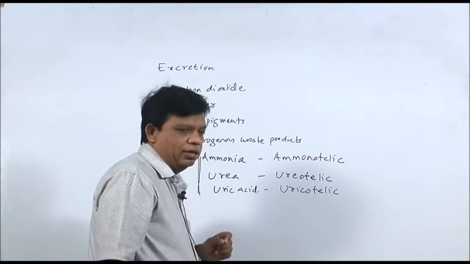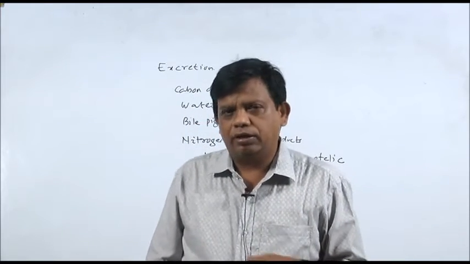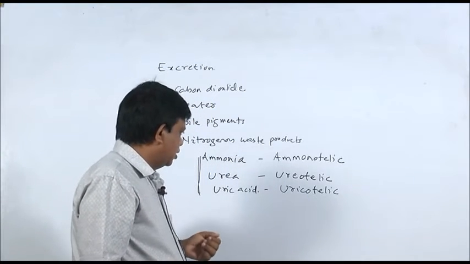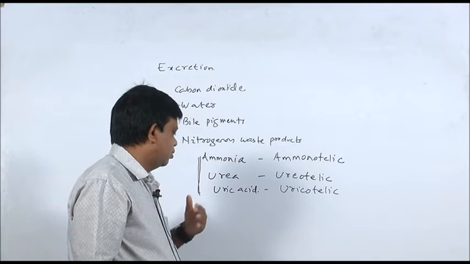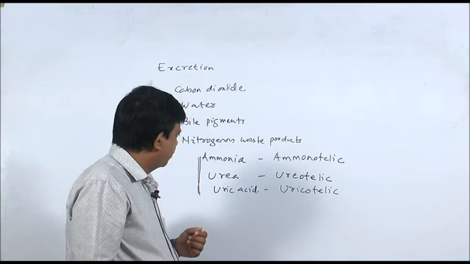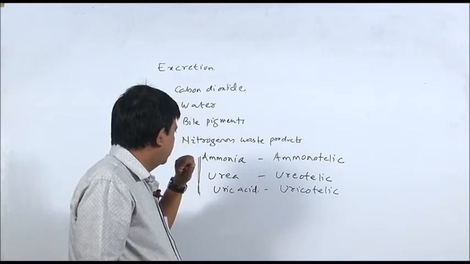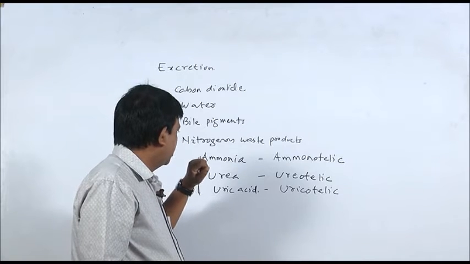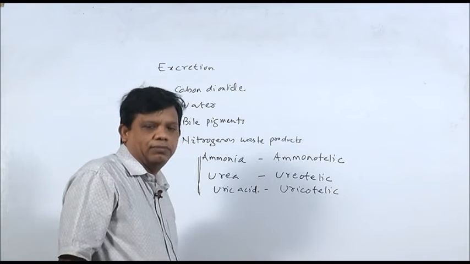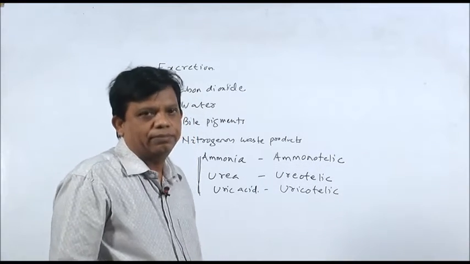Since it is highly toxic, it cannot be retained in the body in a concentrated form. And since it is highly soluble in water, for its removal from the body, a lot of water is required. So, ammonotelic excretion is suitable for those animals which live in fresh water.